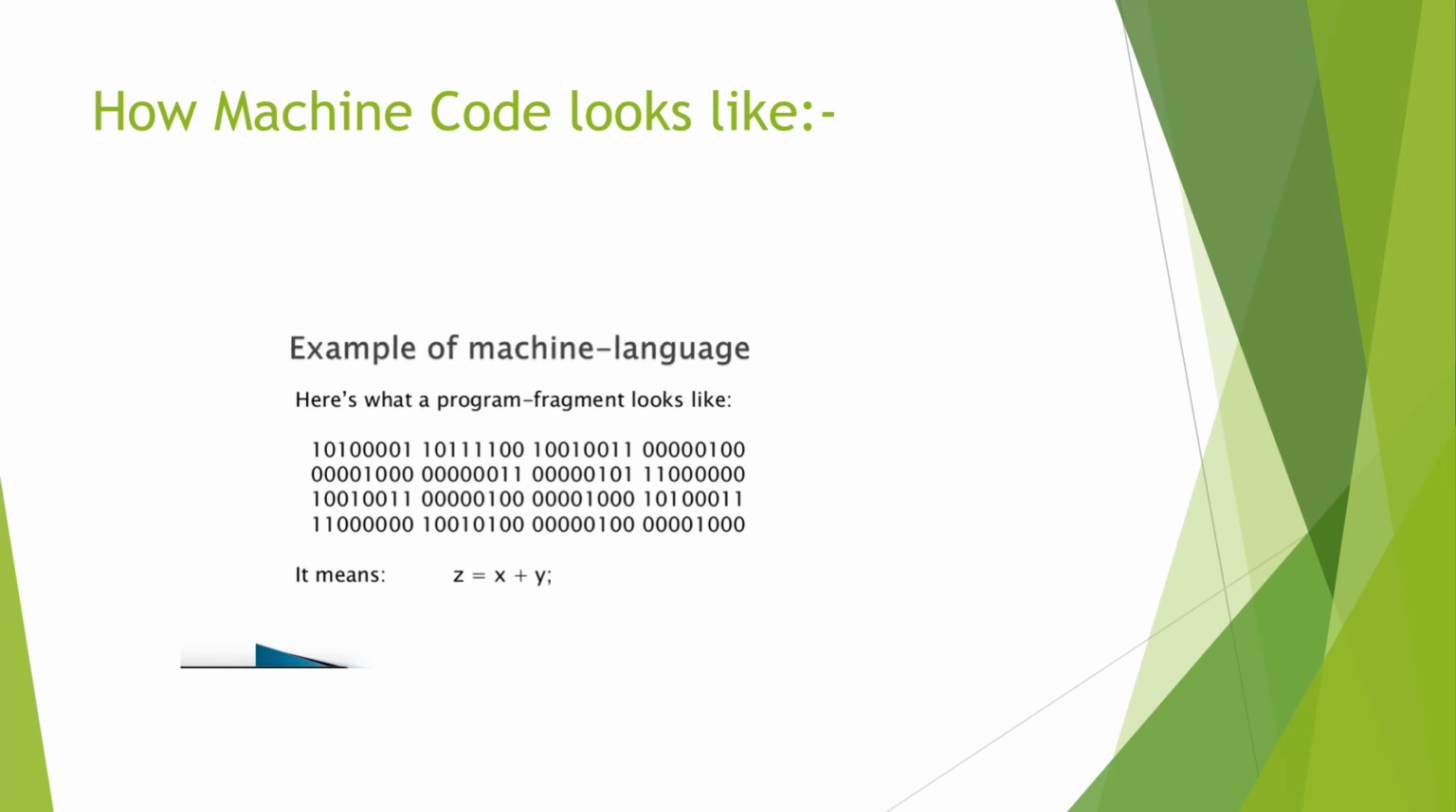So here is the example of how machine code looks like. Machine code and machine language, both are the same words. So here is the example. You can see this binary code represents the equation z is equal to x plus y. Just imagine if this equation was not there, you would not be able to figure out what this code represents because this is not human readable.